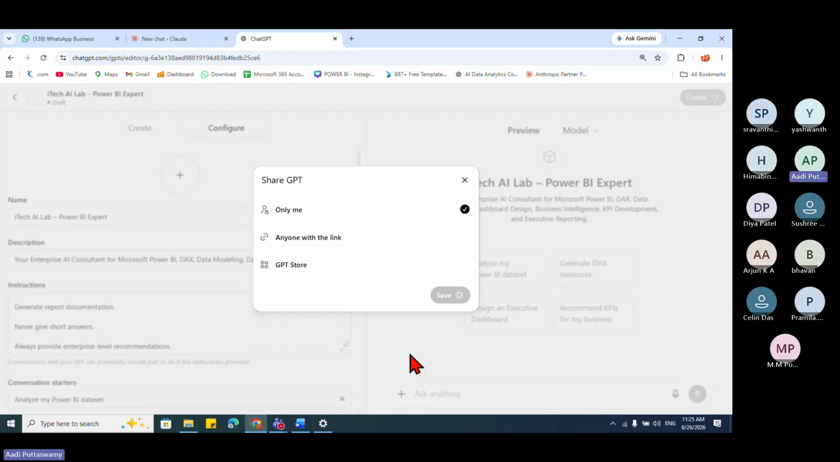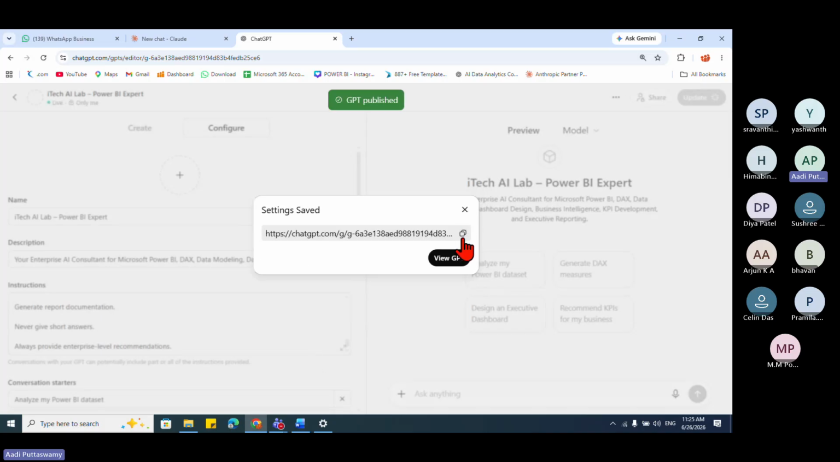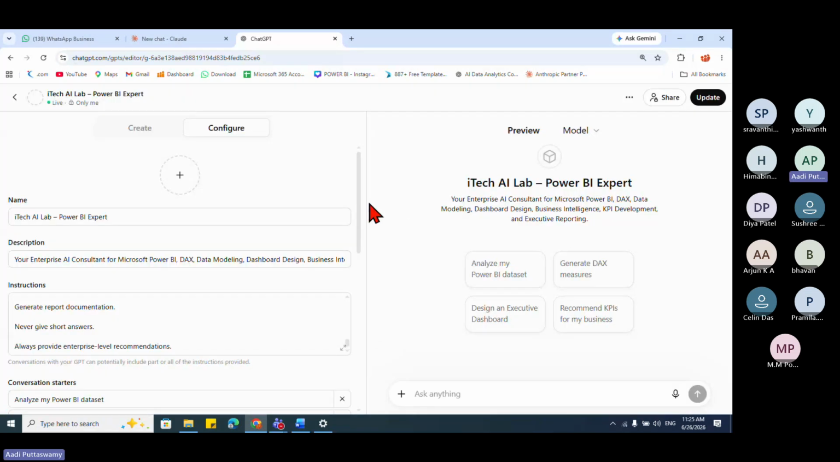That's all. It's a very simple one. There are more things you can do, but here I'm only trying to check the data set and analyze it. Now my GPT is getting created. See, it is done. If you want to share it with others, you can copy this link, and if you share it with others, they also can work, provided you give the permission. Now I'll say view the GPT. This one is my GPT.